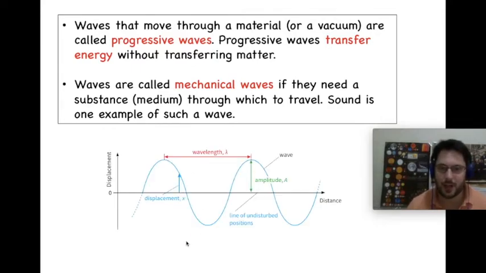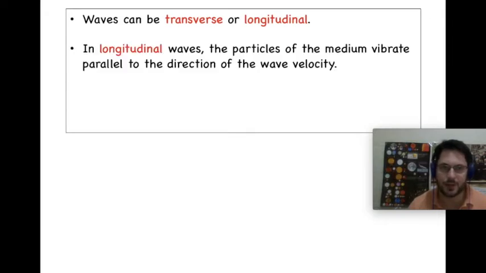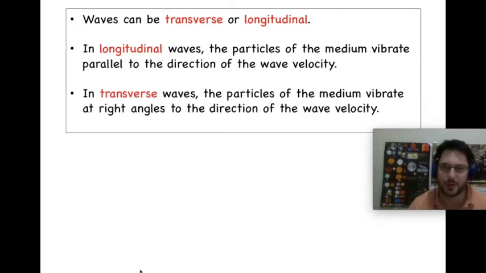And here we can see a progressive wave. This is a sine wave. Both sound waves and light waves can be plotted as this type of sine wave on a graph. Key things, so we've got wavelength, displacement and amplitude here. A couple of other points, waves can be transverse or longitudinal. In longitudinal waves, the particles of the medium vibrate parallel to the direction of the wave velocity. In transverse waves, the particles of the medium vibrate at right angles to the direction of the wave velocity.